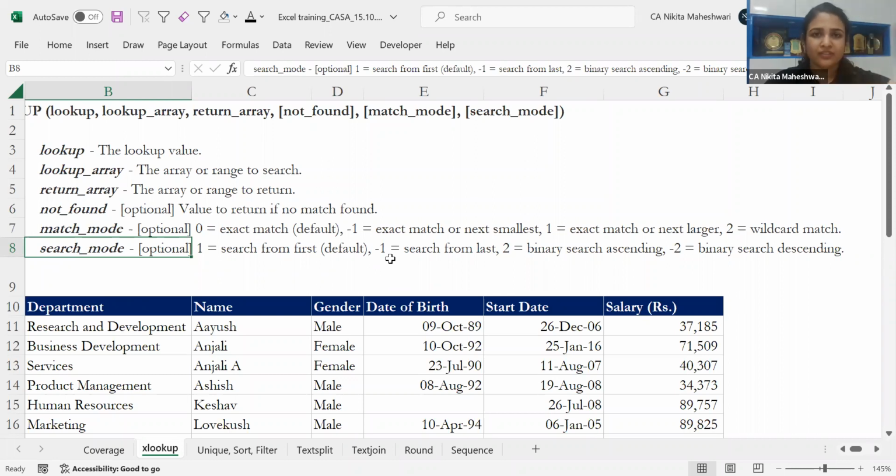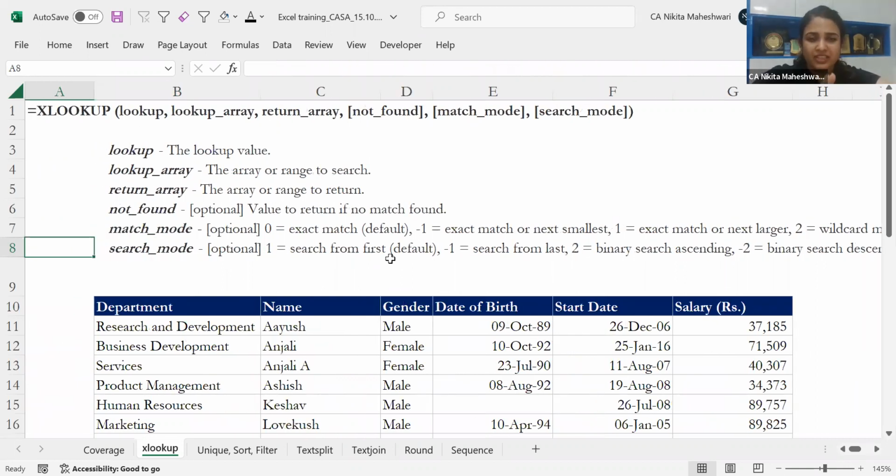We'll be doing all of these right now, but just to give you a context, we'll be selecting or finding that sales ledger, and then we'll be searching from the bottom. So whatever is the last date, it will give you that option. It also has binary search and binary search descending, but that is not so useful in day-to-day work, so I will not be going into that.